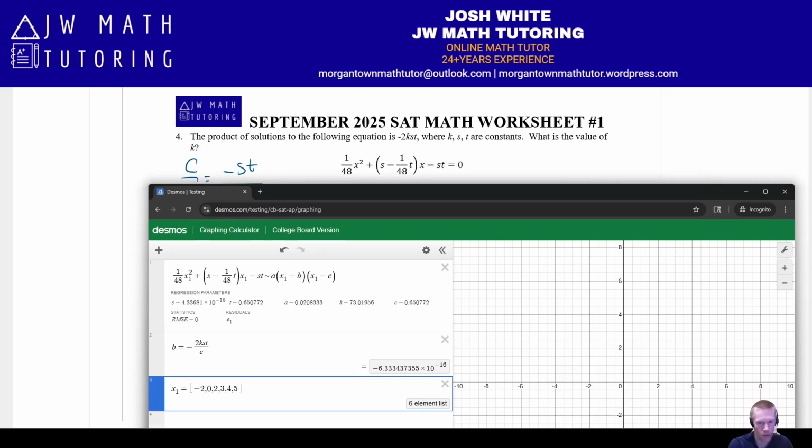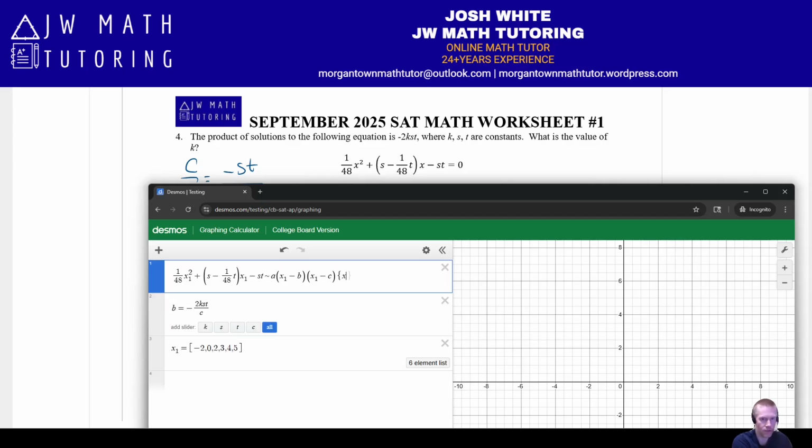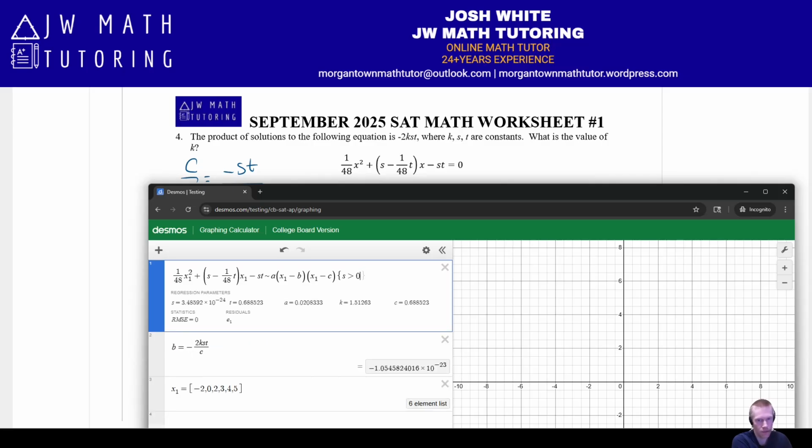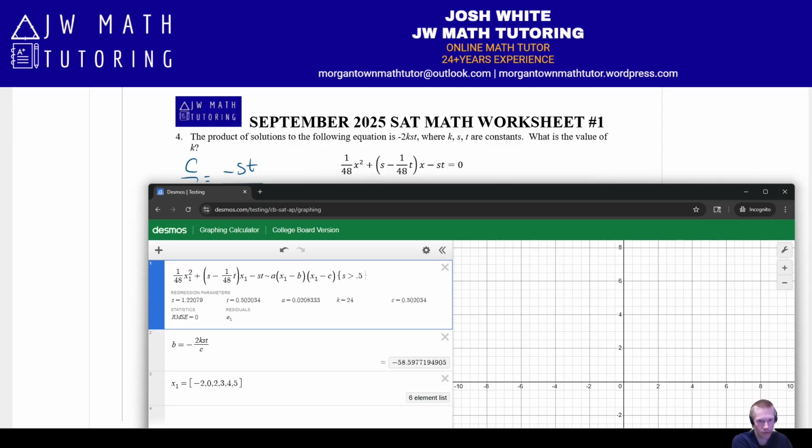All right, so let's see what's going on here. K, S, and T are constants. They might need to be positive constants, because the problem is S. Notice S is really, really small here. It's essentially 0. So it looks like the problem is happening because of that. So let's see if I do this. Does it work? Okay, so it looks like we just have to add in some type of constraint for S to make it positive in some form, just as long as it's not effectively 0. And there we get the answer of k is 24.